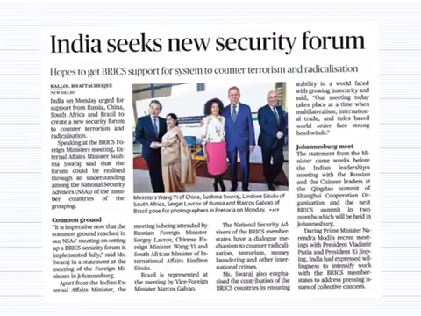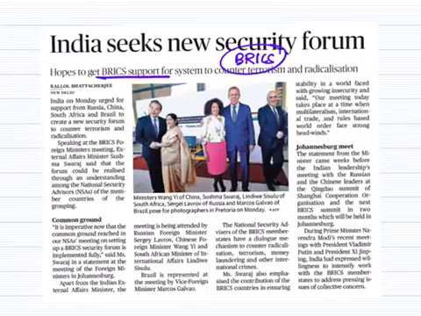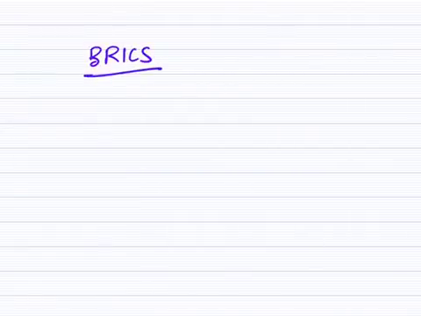The next article is on the BRICS grouping. Here we should know what this BRICS group is, who all the members are, and what its major objectives are. BRICS consists of 5 countries.